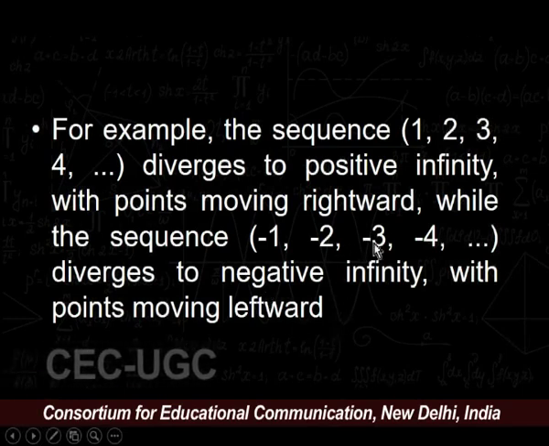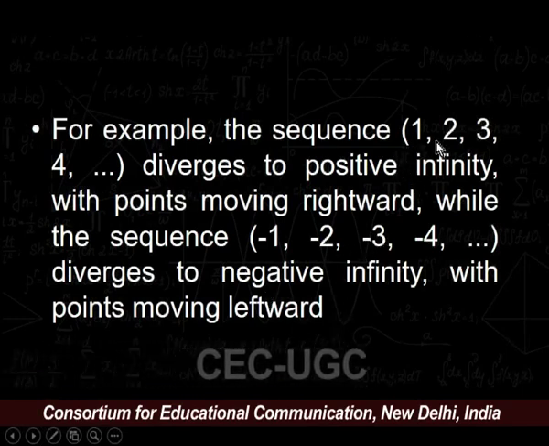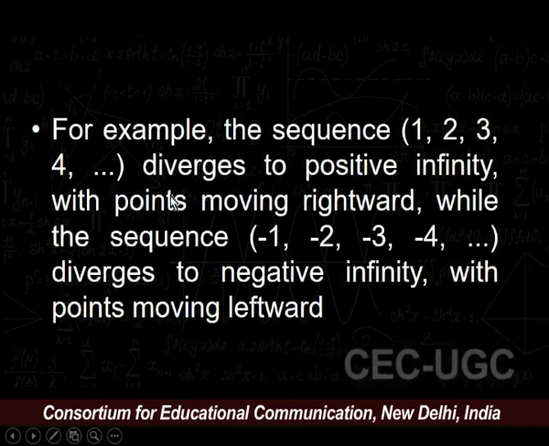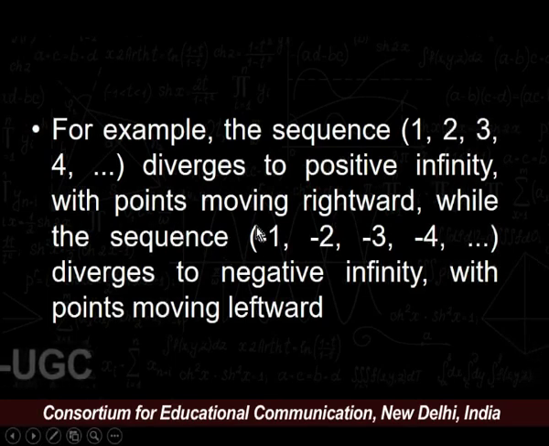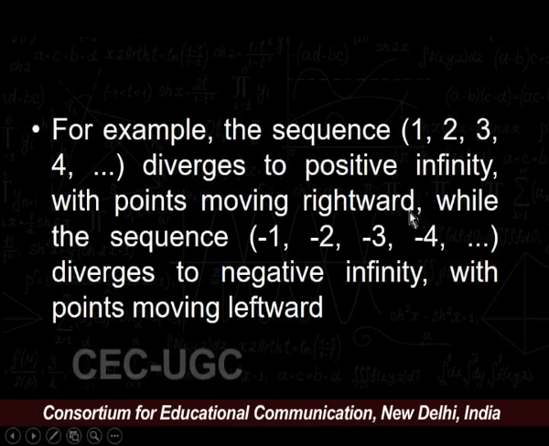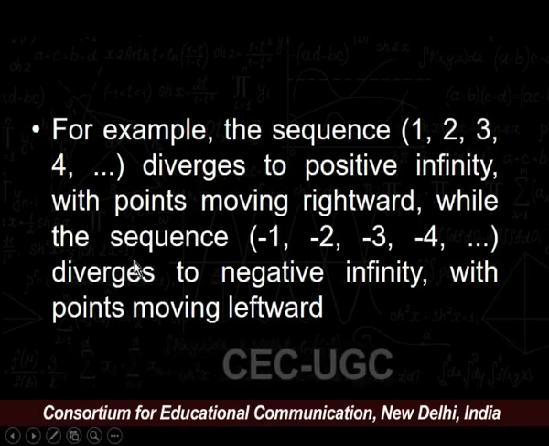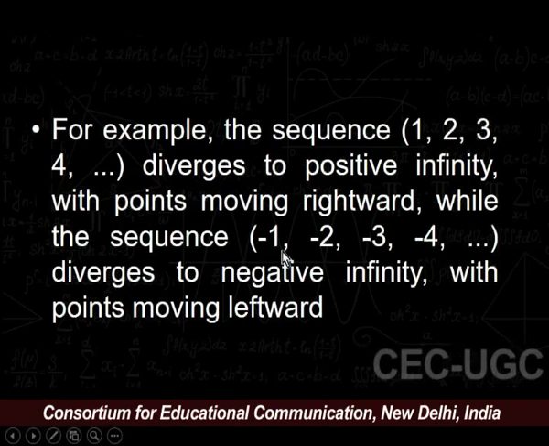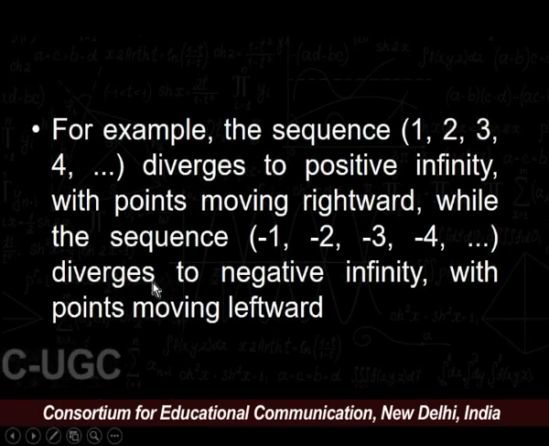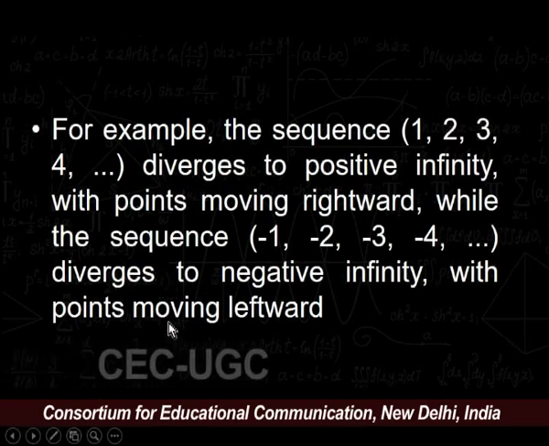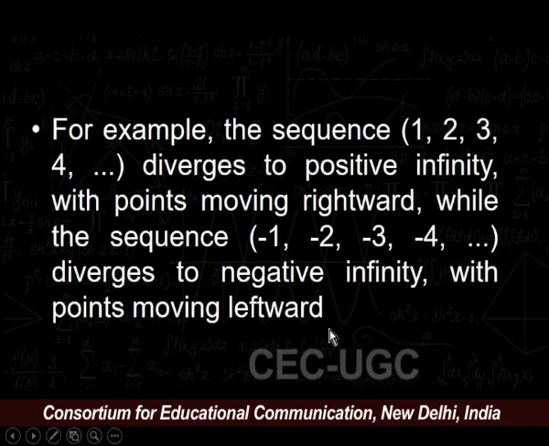For example, the sequence 1, 2, 3 and so on diverges to positive infinity, with points moving rightward, while the sequence minus 1, minus 2, minus 3, minus 4 and so on diverges to negative infinity, with the points moving leftward.